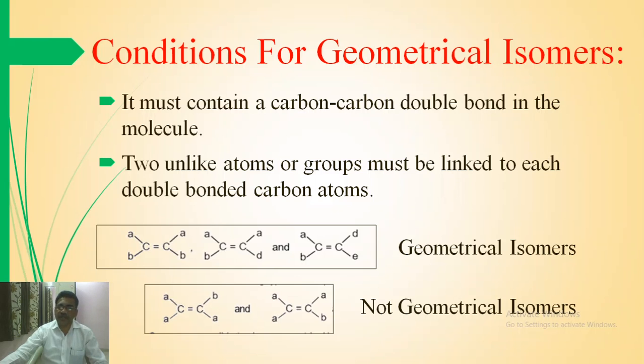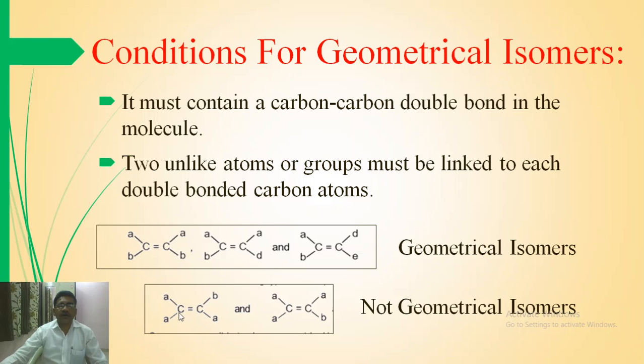Second condition, each double-bonded carbon must be linked to two dissimilar atoms or groups. For example, in this case each carbon contains two dissimilar groups, and therefore this shows geometrical isomers.